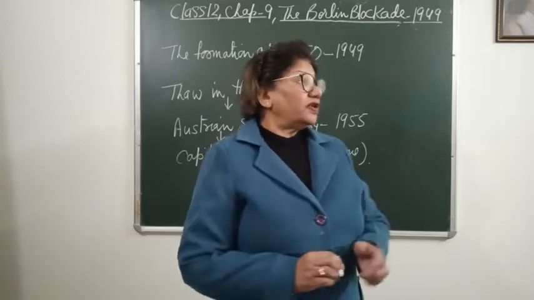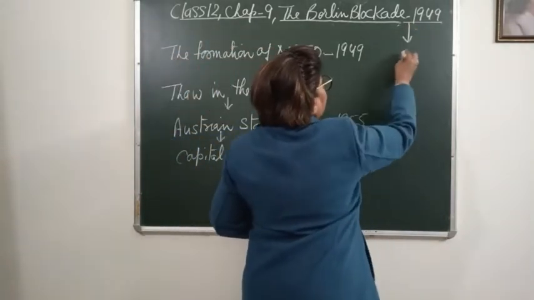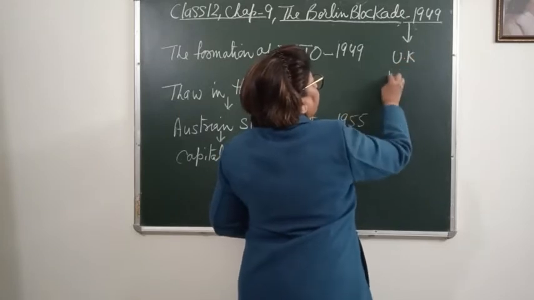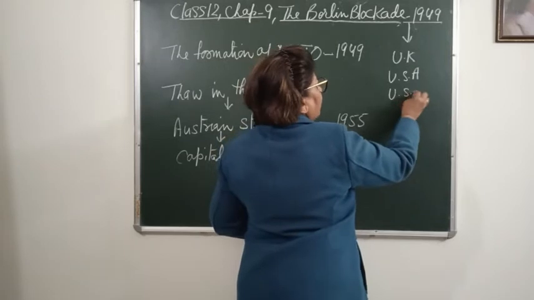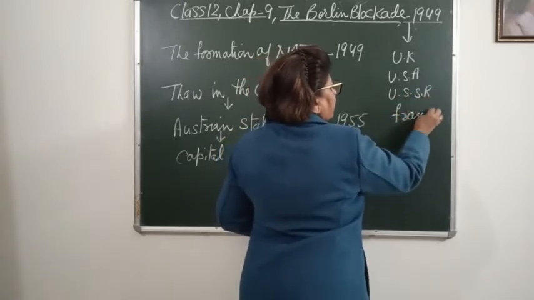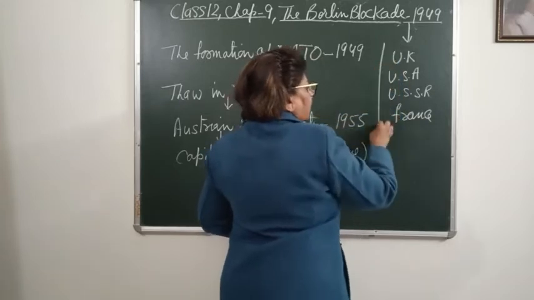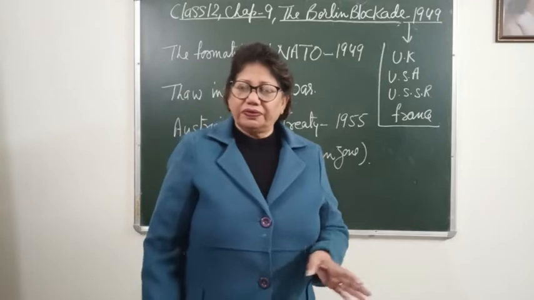And which were those four powers? I am writing here. They were the UK, USA, USSR and France. So it was decided after the Second World War.